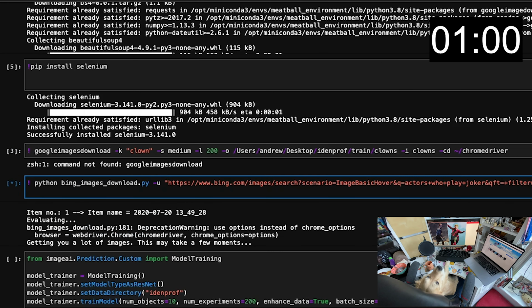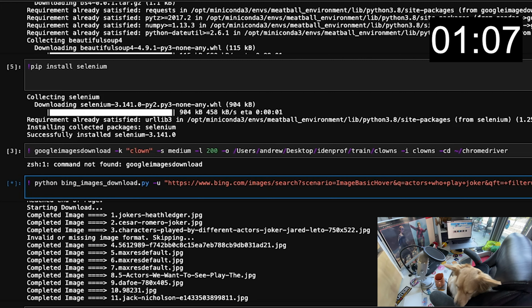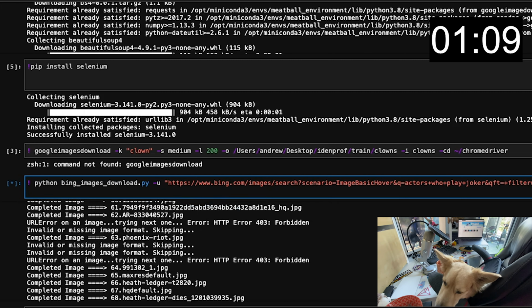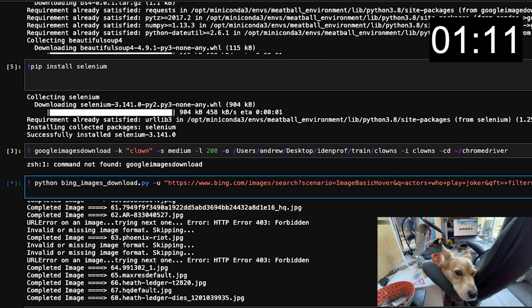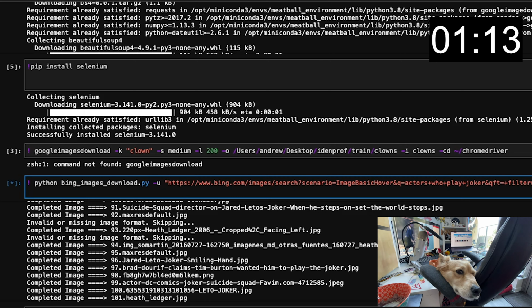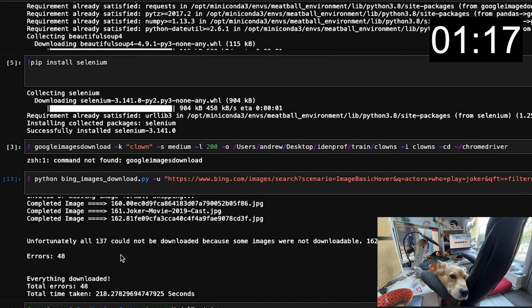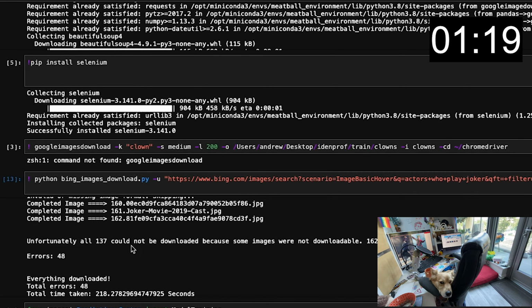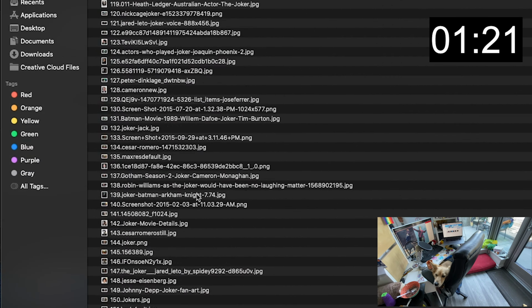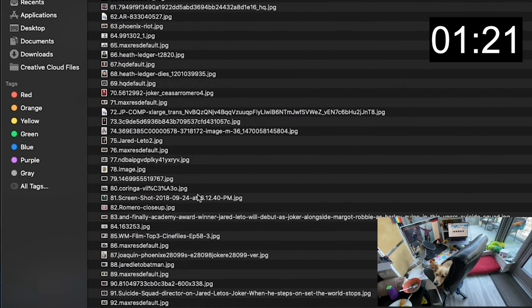Personally, I'm getting 300 Joker pictures because I love Joker, but this could take a little bit of time, especially since we have to spend a little more time training the model later, so I'll catch you on the flip side when this is finished. Oh look, it's done. So that only took about 220 seconds or 3.5 minutes. We lost a couple on the way. We still have 160 to train and test from, but just know that you might lose some for your custom case.